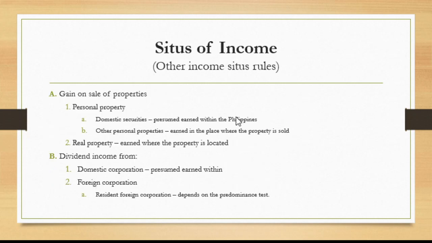Okay, so let's go to gain on sale of properties. So, when we say properties, we have two types of properties. We have personal property or real property. So, yung mga personal property, ito yung mga movable property. Right? So, for example, cell phones, laptops, all of those are personal. While real property naman, these are immovable property. So, yung mga buildings and land natin, these are all real property. So, hindi mo naman malilipat ang mga yon.